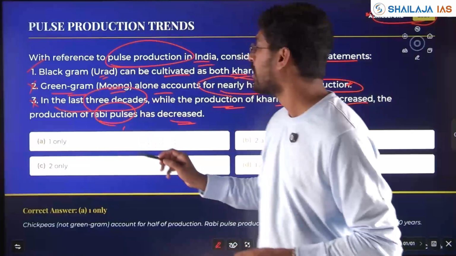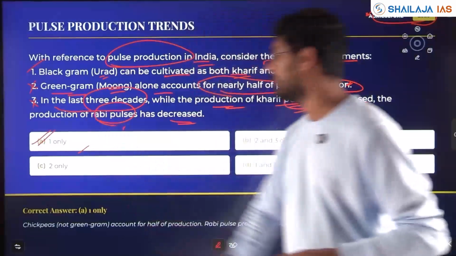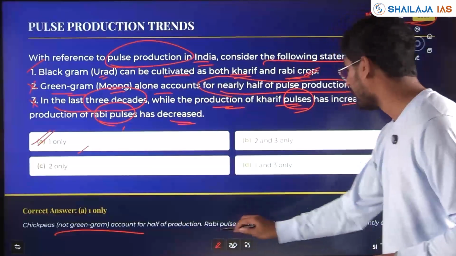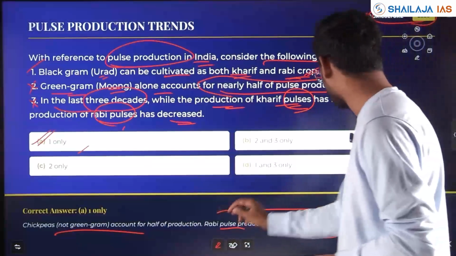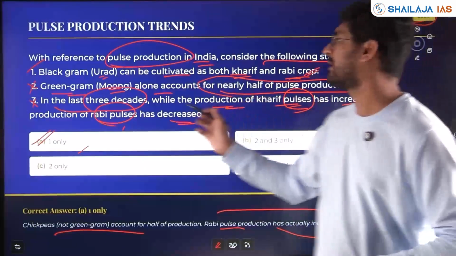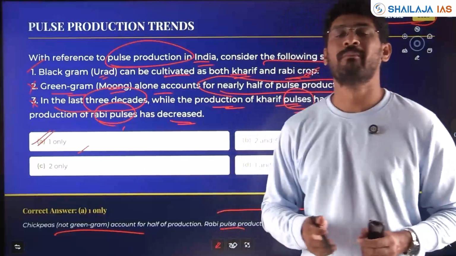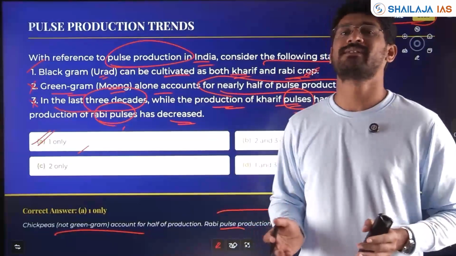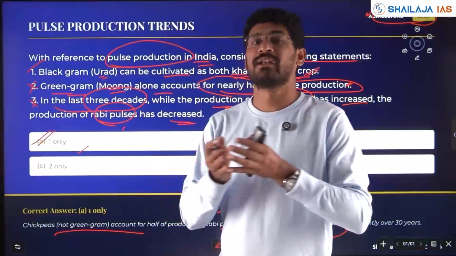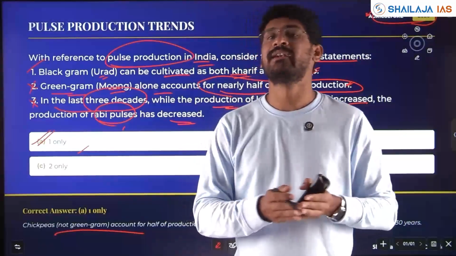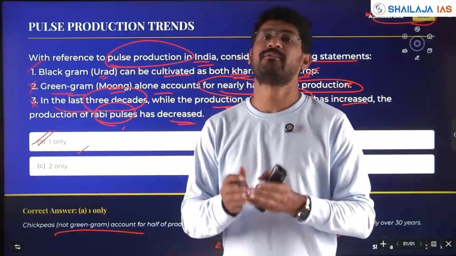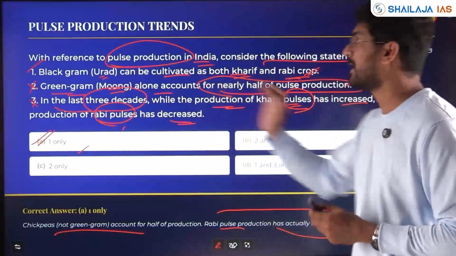So here the answer is only one pair, or one only. Chickpeas, not green gram, account for half of the production. Rabi pulse production has actually increased in the last 30 years, not only in Kharif but in Rabi season also. So make sure when you have the Economic Survey, you go through specifically agriculture, the important exports linked with agriculture. Economic geography becomes very important for 2026 prelims. So here, one pair.